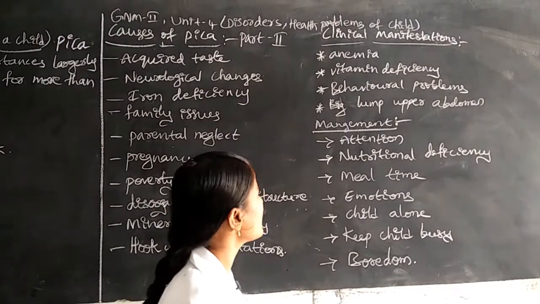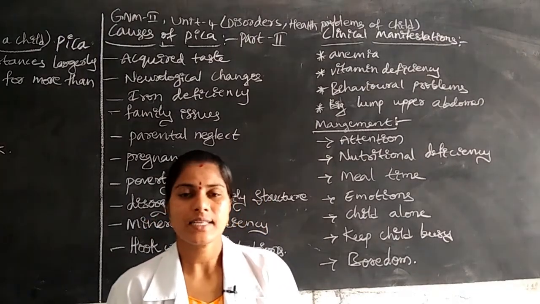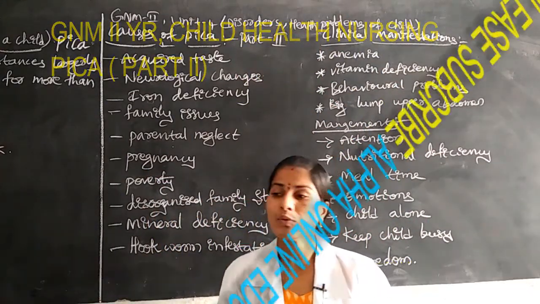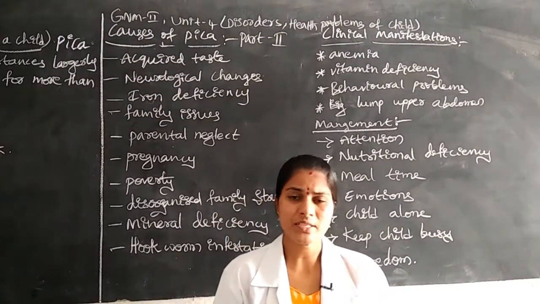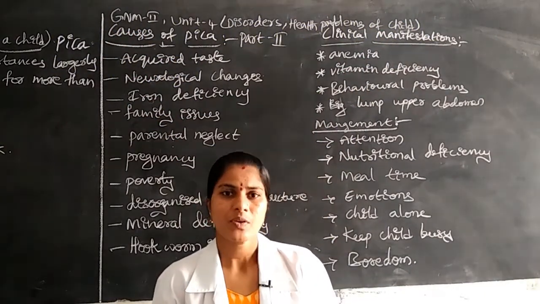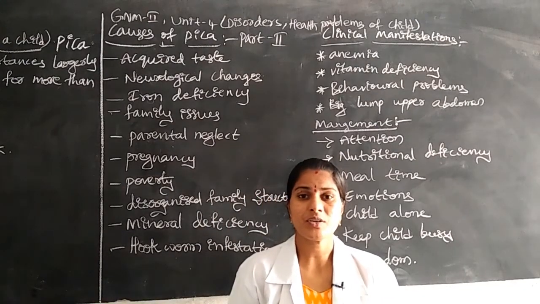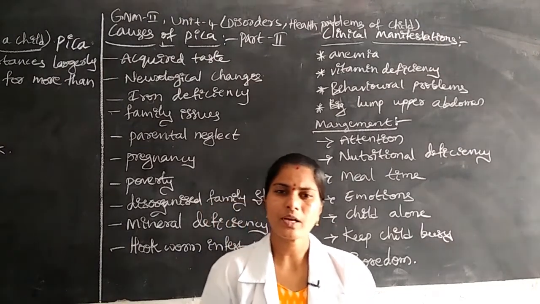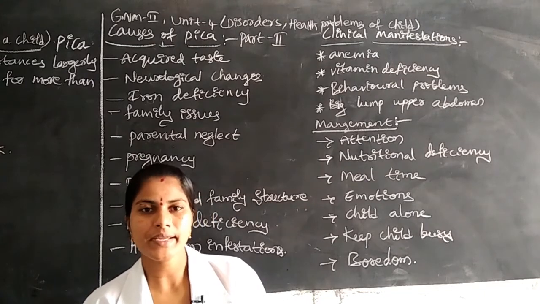Next, another one is the behavioral problems. When we are assessing a child, if the child has some type of behavioral problems, it means they do not have good cooperation or good coordination, or they are not playing with the siblings or the neighbors. They have aggressive behavior, or continuously they have depression. Proper eating, proper communication, or proper coordination is not maintained.